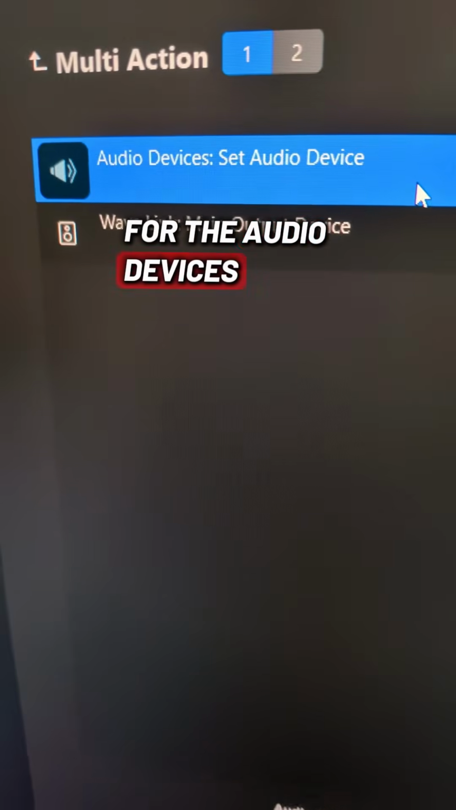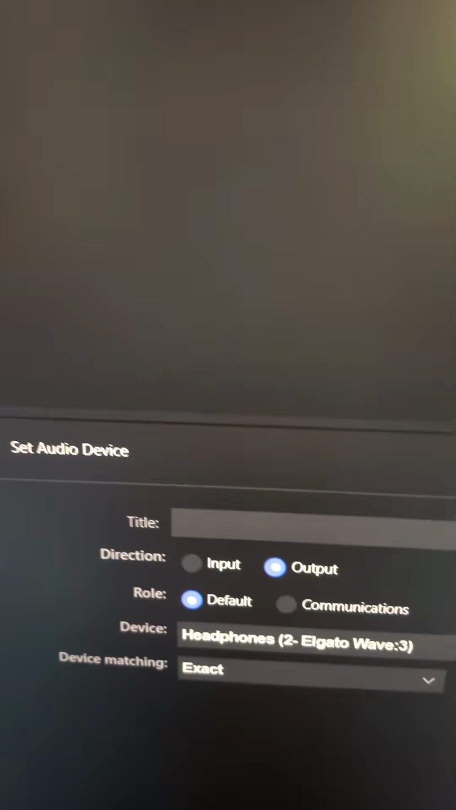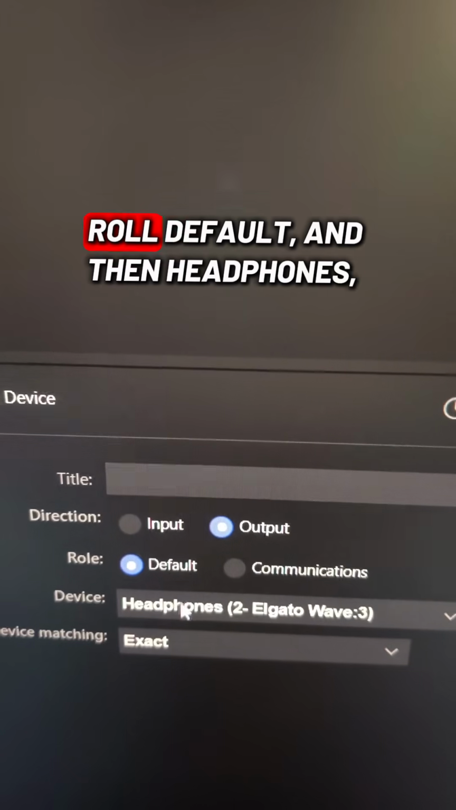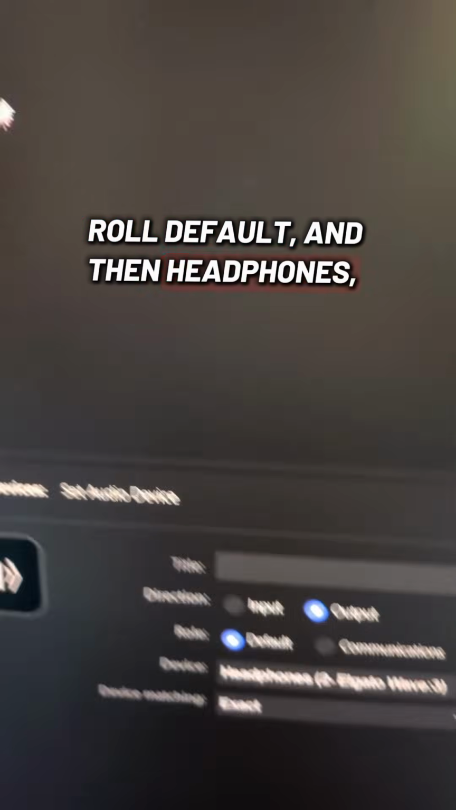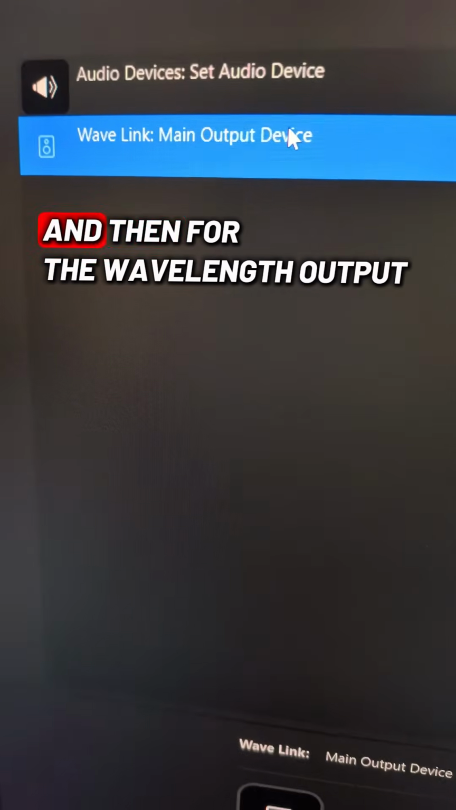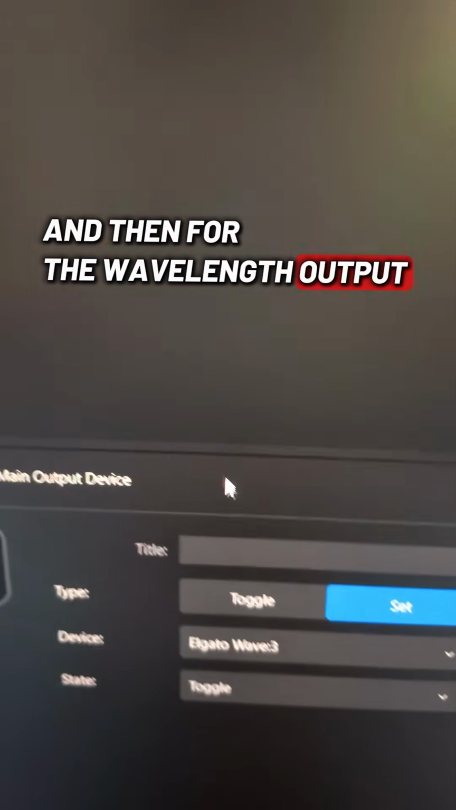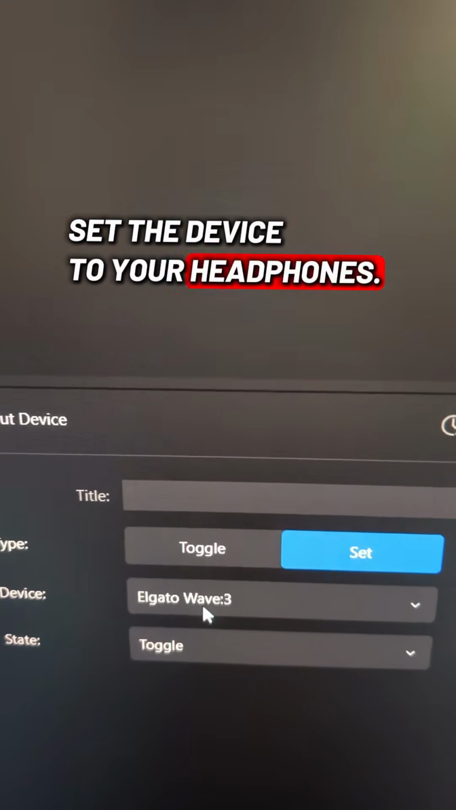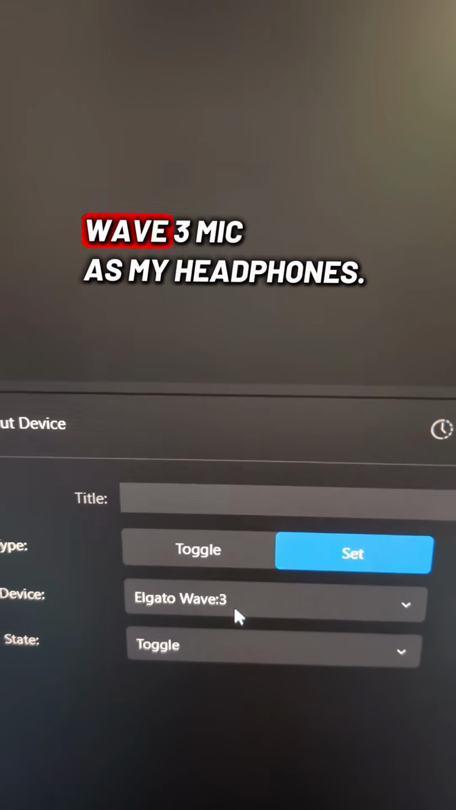For the audio devices, we'll choose output, role default, and then headphones. And then for the Wavelink output device, set the device to your headphones. In this case, it's my Elgato Wave 3 mic as my headphones.